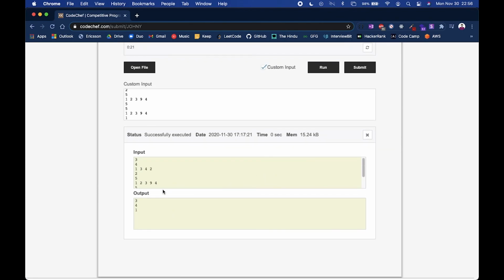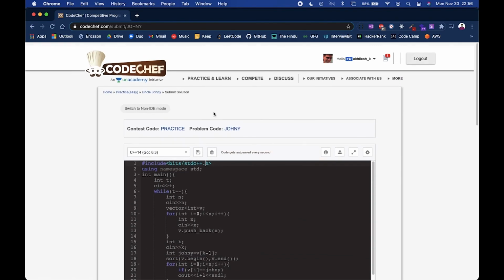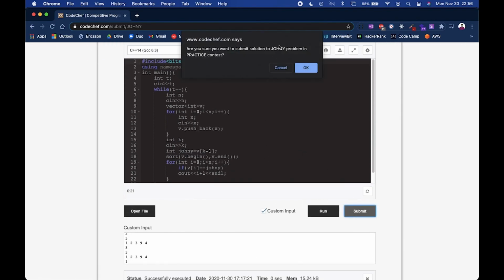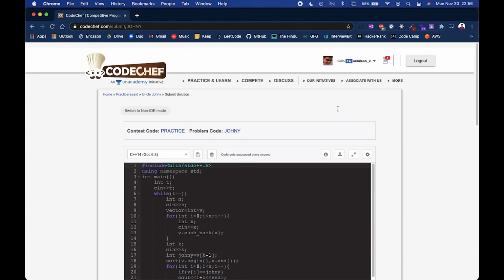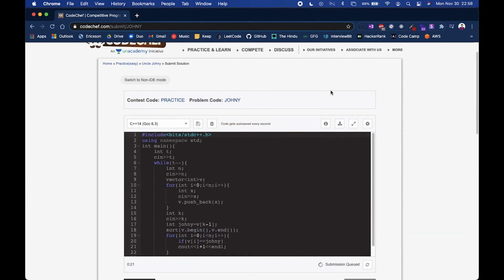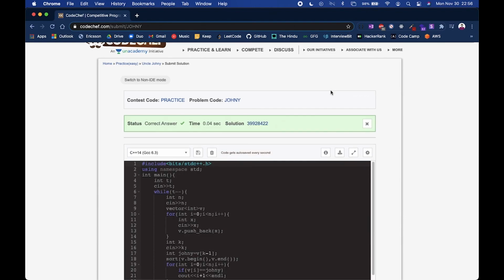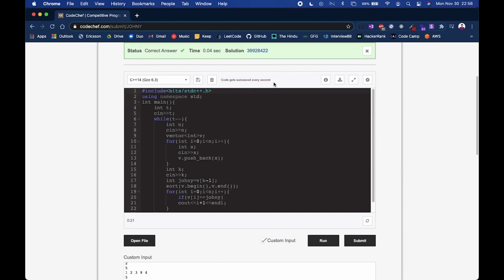Okay, so we have got our output. Now let's just submit it. Okay, so we got the correct answer, and this is how you can solve this problem.